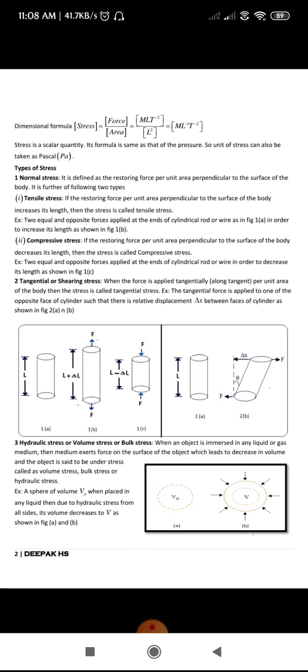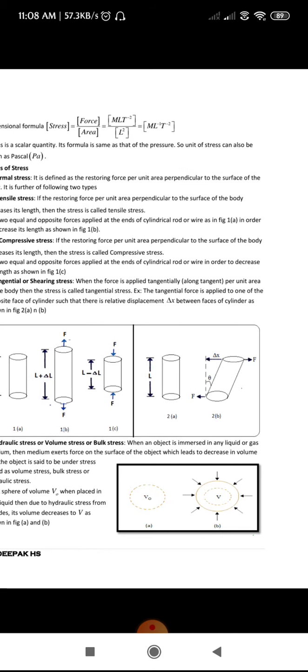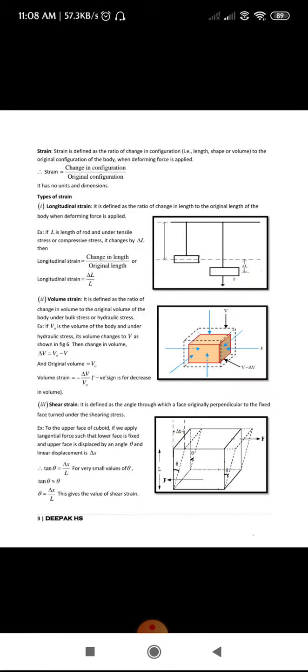Next is hydraulic stress, or volume stress, or bulk stress. This is when you take a ball and immerse it in water, the water exerts a force on the ball, which results in a decrease in volume. This type of stress, which results in a decrease in volume of a body, is called hydraulic stress or volume stress or bulk stress. So this is regarding stress.